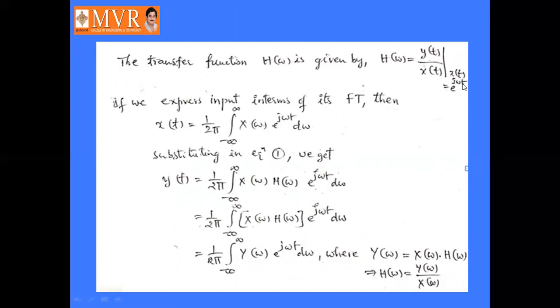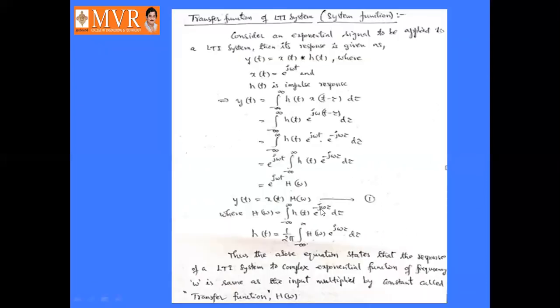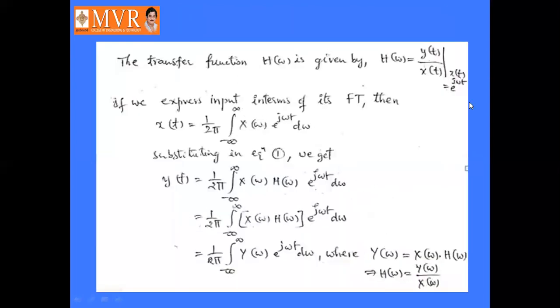See here, equation number 1: y of t is equal to x of t into H of omega, or H of omega is y of t by x of t, at x of t equal to e power j omega t, right? So this is called our transfer function.